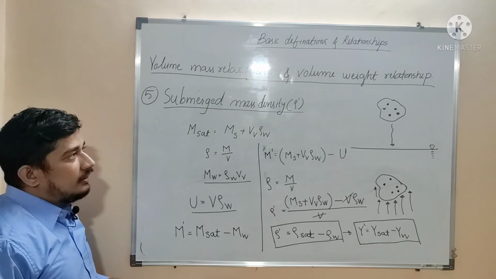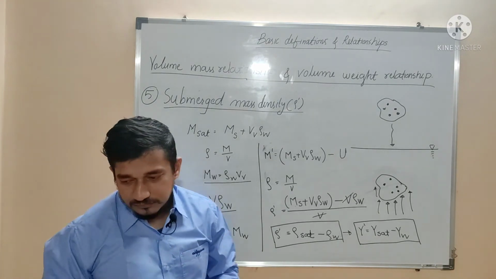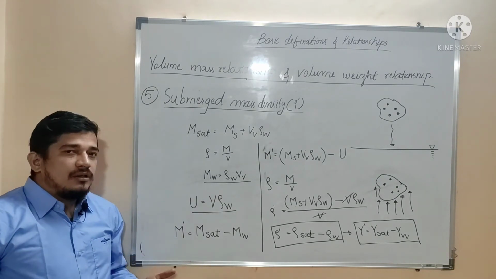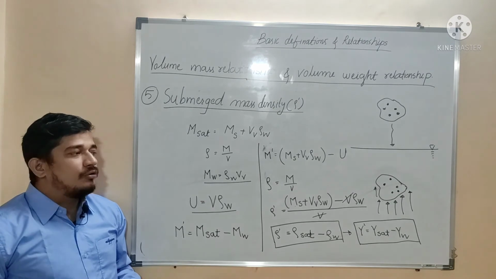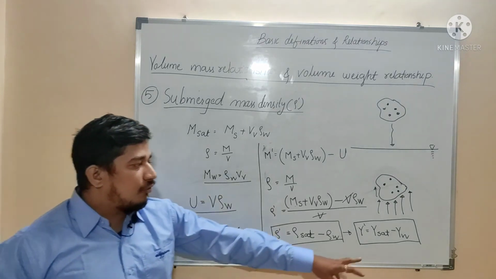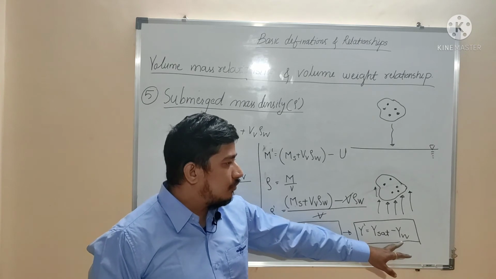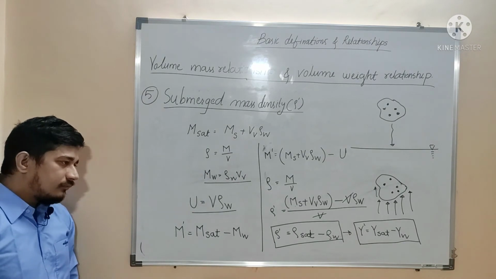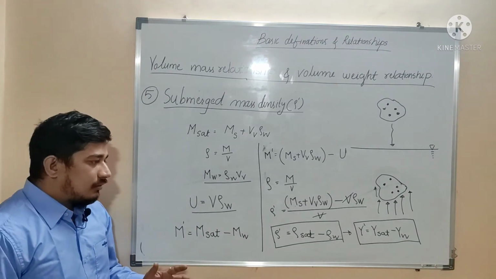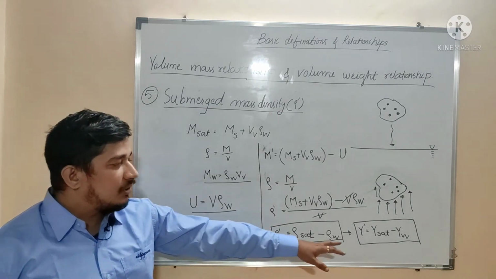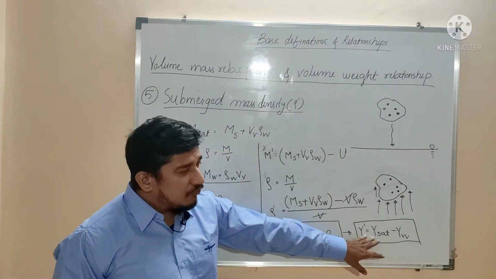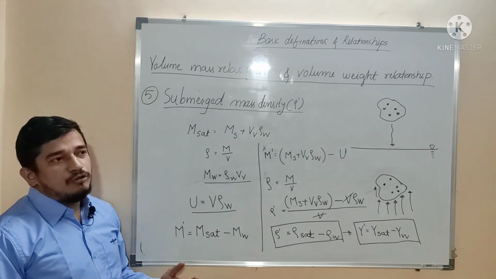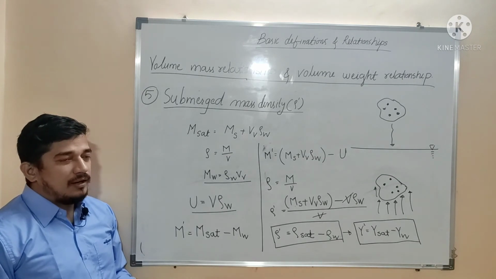So if we speak in terms of unit weight, generally the unit weight of a soil will vary from the range of 15 kilonewton per meter cube to 23 kilonewton per meter cube, and the unit weight of water is 9.81 kilonewton per meter cube, that is nothing but 10 kilonewton per meter cube. So when we deduct the unit weight of water from the saturated unit weight of a certain soil, it will reduce by 10. And the maximum value of gamma saturated is 23 or 22 like that.